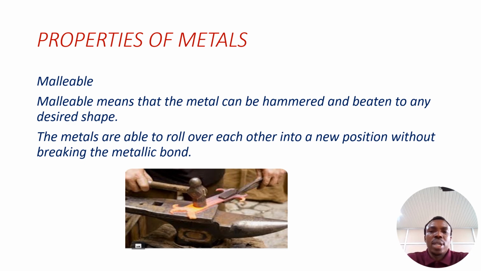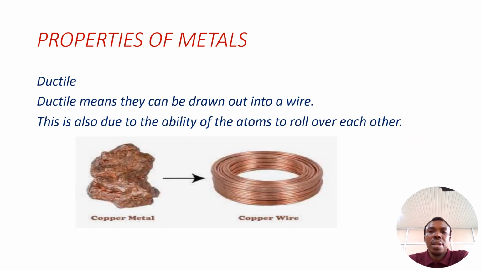Since the electrons are constantly moving, they move freely. So once beaten to any desired shape, it will form a new metallic bond, making it malleable and not breakable. So metals are malleable. The next property is ductility. Yes, metals are ductile. Ductile means they can be drawn out into a wire.